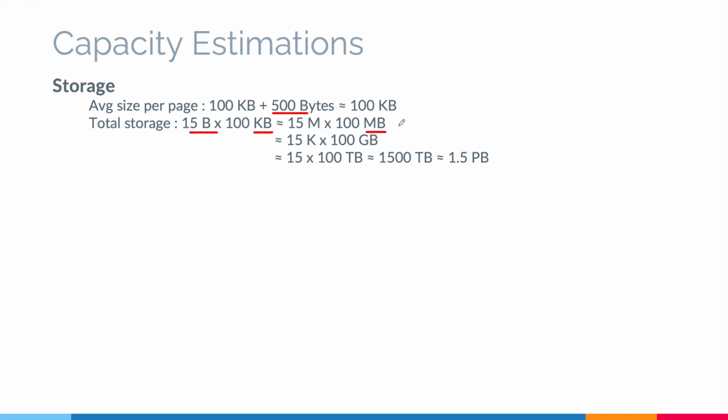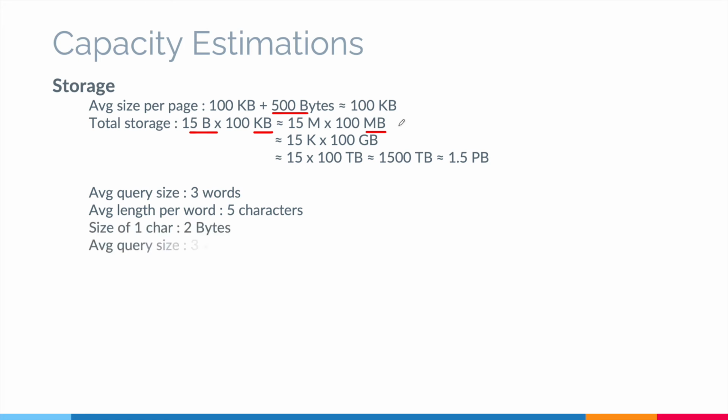Now when a user queries, let's assume that average query size is 3 words. Average length of one word can be 5 characters, and size of each character could be 2 bytes. So this would give us average query size as number of words multiplied by characters multiplied by size of one character. That would come out to be 30 bytes. So the total size we need to store is 1 billion by 30 bytes, which would give us 30 GB.